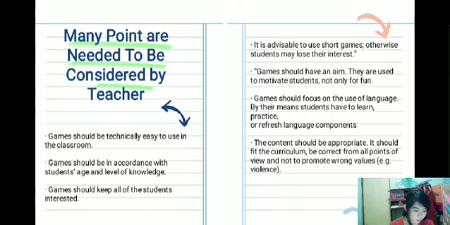And then, games should focus on the use of language. By this means, students have to learn, practice, or refresh a language component. And the last one is the content should be appropriate. It should fit the curriculum, be correct from all points of view, and not promote the wrong values.